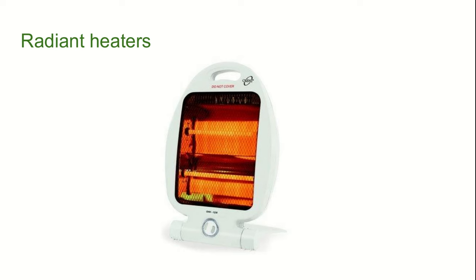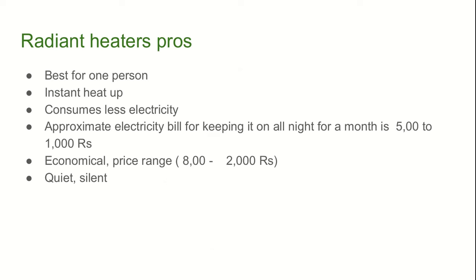Second type of heaters are radiant heaters. They are also known as quartz, halogen, conduction, all these things. So there are so many pros, like it's best for one person, they instantly heat up, consume less electricity, they operate on 400 to 800 watts. Approximate electricity bill for keeping it on all night for a month is 500 rupees to 1000 rupees only. And economical, you can buy it for 800, at max 2000. It's quiet, silent, everything good.